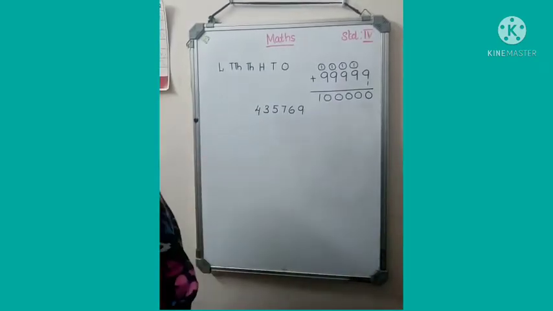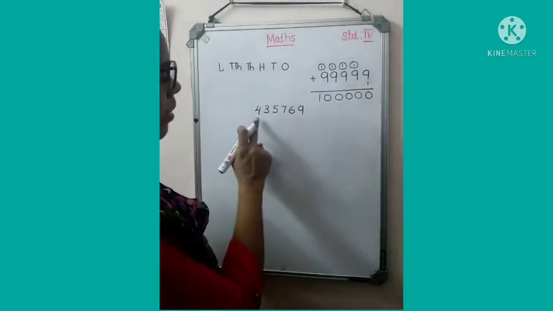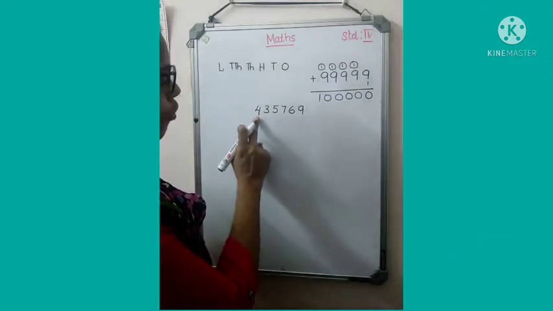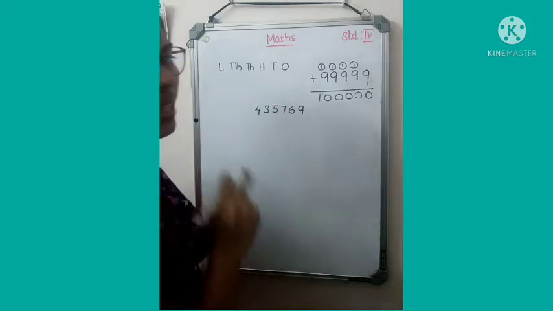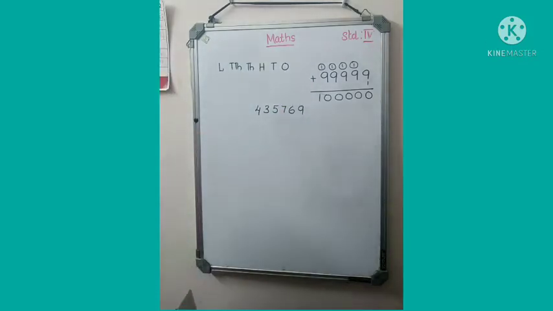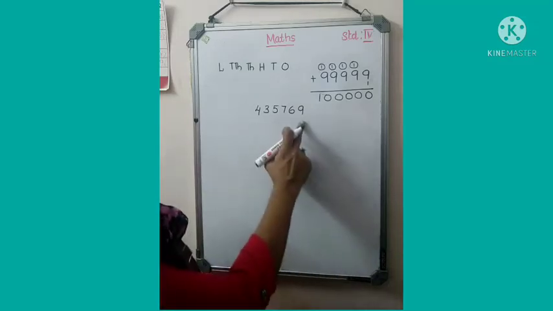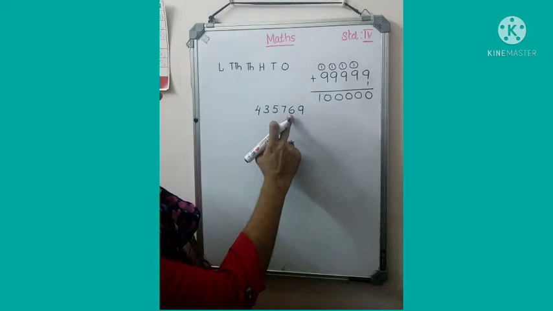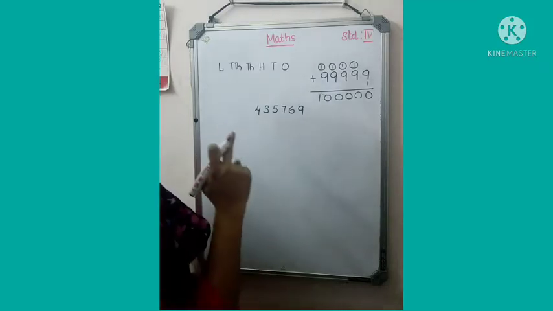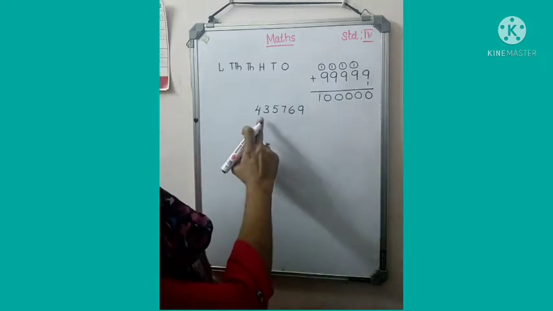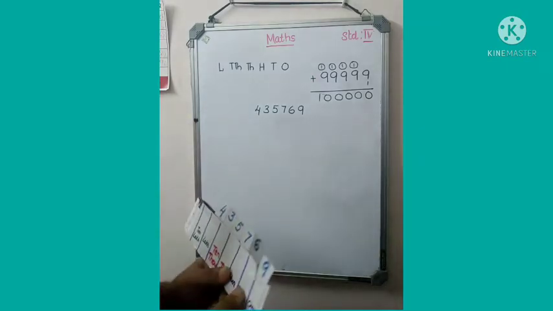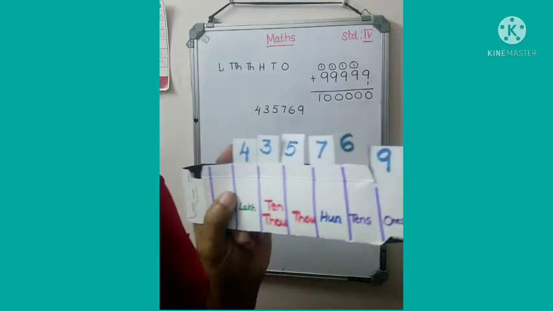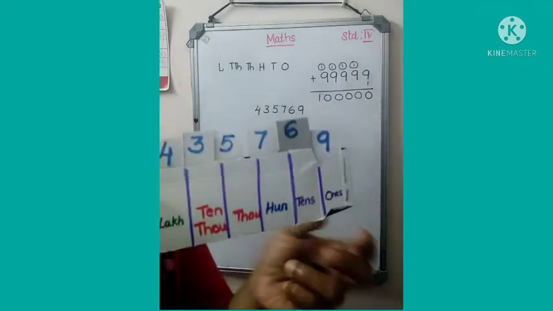Look here. Shall we consider the number 4,35,769? How will you find the place value of this number? This is in ones place, tens place, hundreds place, 1000, 10,000 and lakh. So I have made an arrangement for the number. Look here.